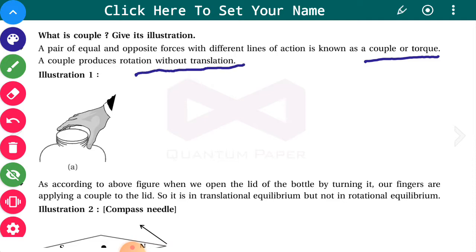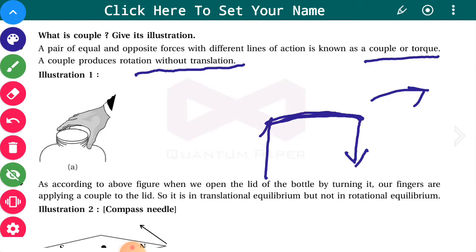Try to understand with the handle of a scooter. If you have the handle of the scooter and you want to move in the right-hand direction, what will happen? You will pull this in this direction and push in this direction. The left hand of your body will push this side of the handle, and the right hand will pull it.